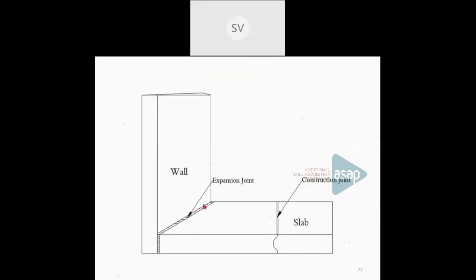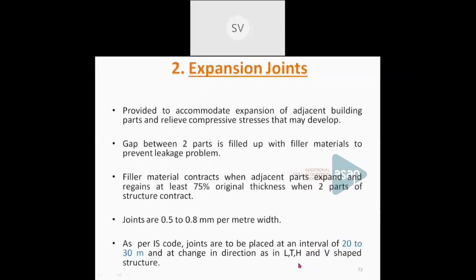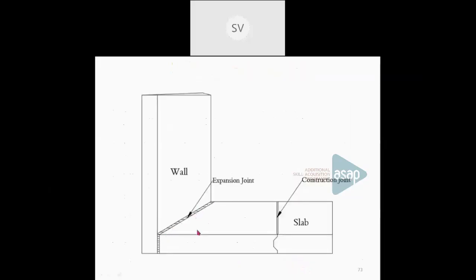So for every change in the shape, like L, T, H or V shapes in the slabs, that means wherever the direction changes, in the case of an L shape, T shape, H shape or V shape, we have to provide an expansion joint. So this shows an expansion joint between these two components. And this is a construction joint, the first type of joint we have already discussed.